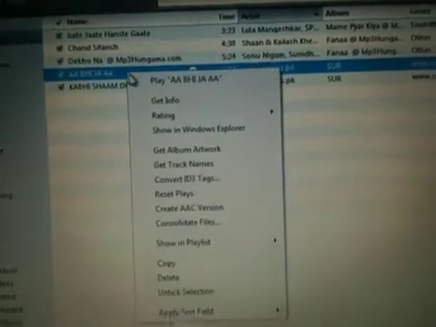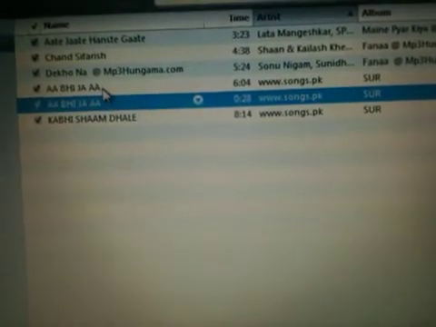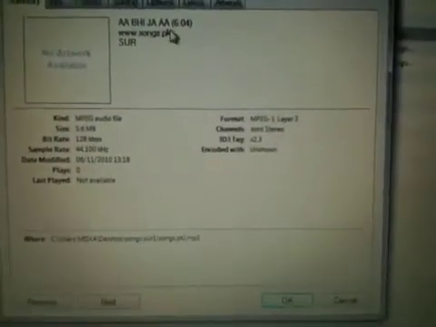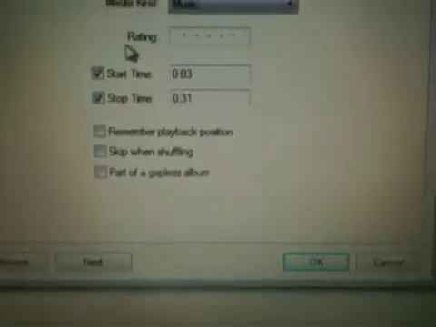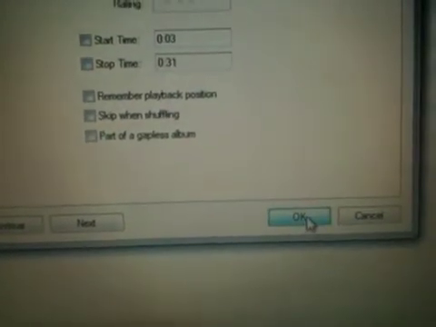Now right click your song again and this time go to Create AAC Version, and you will see a new song is created but with 29 seconds. And make sure in your previous song you go to Get Info again, Options, and untick your start and stop time so you can enjoy your song in full later.